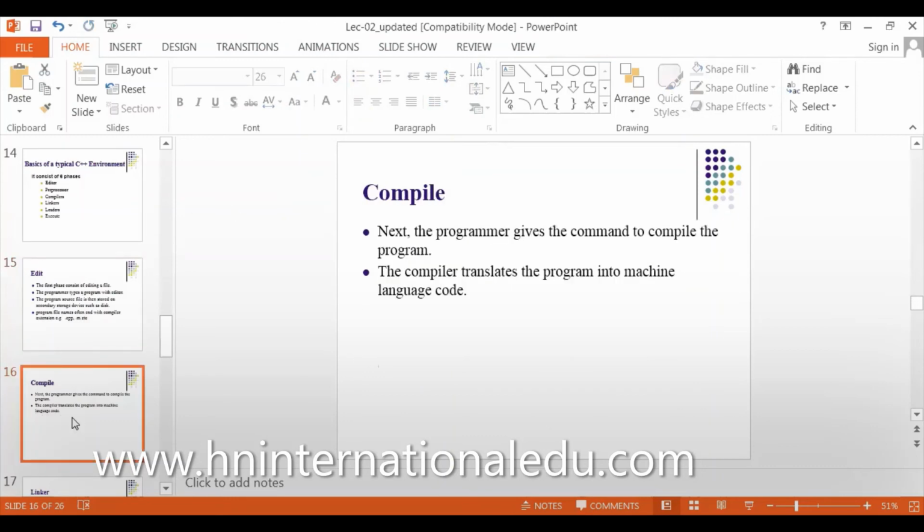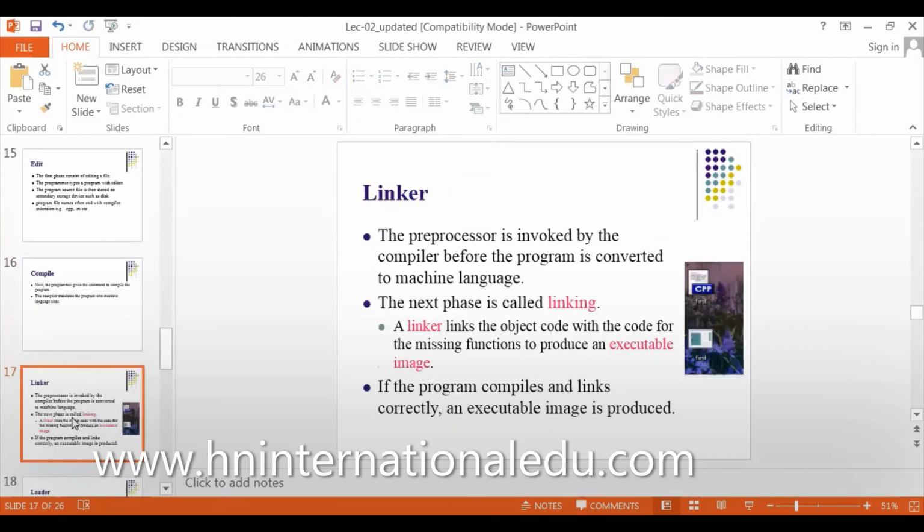What does the linker do? The linker works by linking my program, my instructions, to the system.